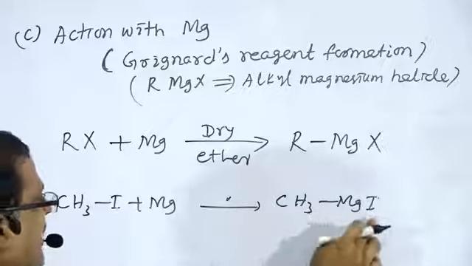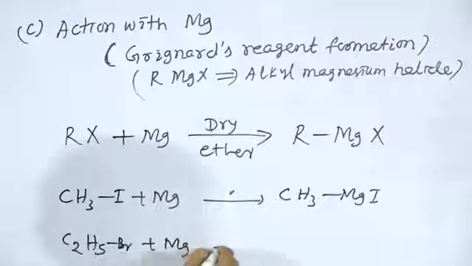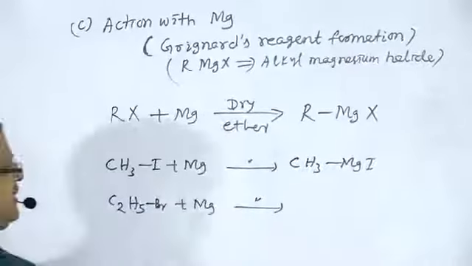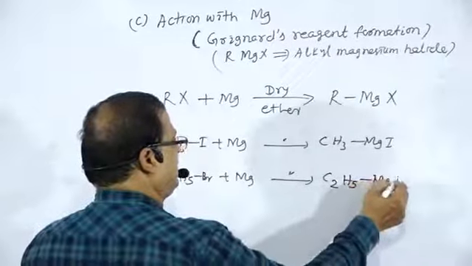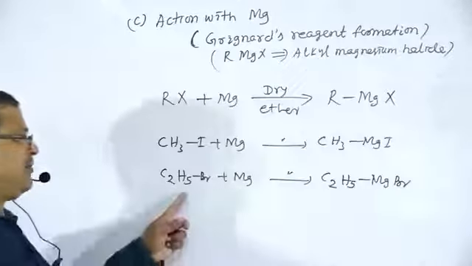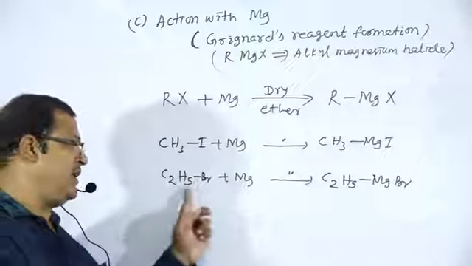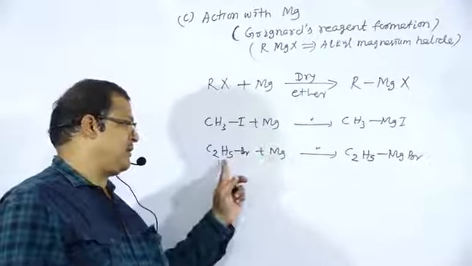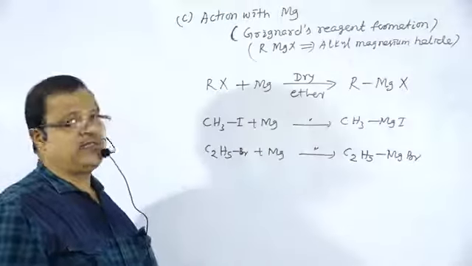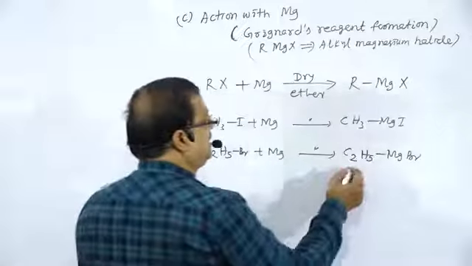Or if we take C2H5Br plus magnesium in the presence of dry ether, there is the formation of C2H5MgBr, ethyl magnesium bromide, a Grignard's reagent.